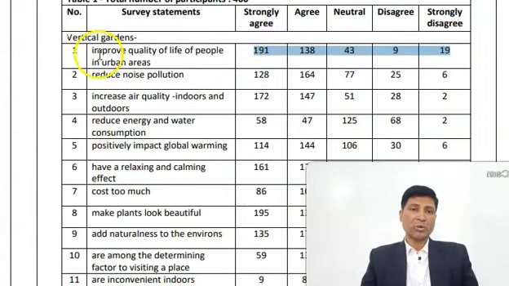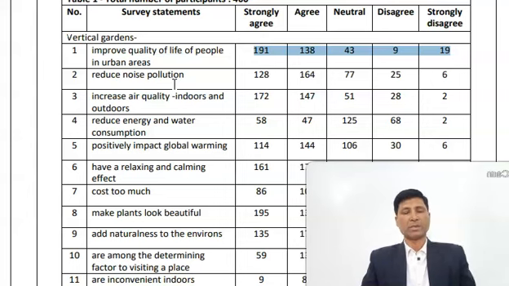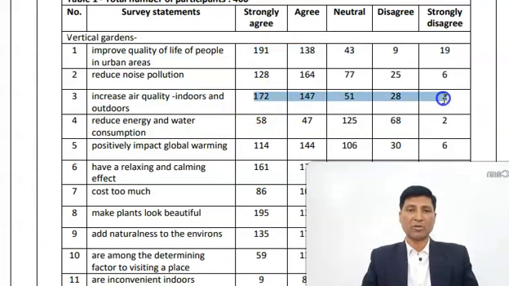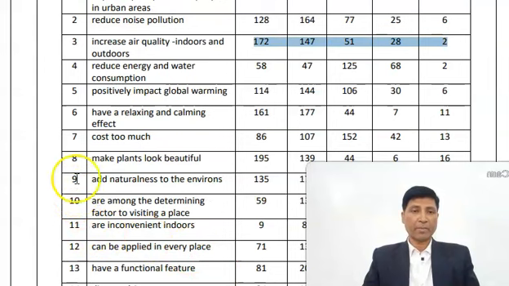So here it is talking about advantage, reduce noise pollution. Again, it is another advantage of say vertical gardening. Number 3, increase air quality indoors and outdoors. Whatever responses are there, I am not focusing on that. At present, I am trying to show you what this questionnaire is talking about. Here, cost too much. Again, this is disadvantage.